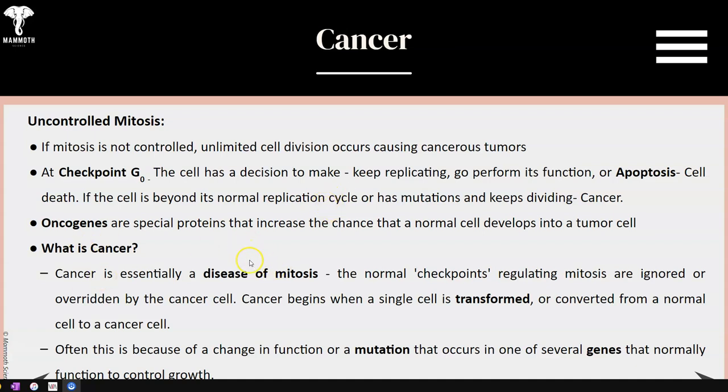Now, what are oncogenes? They're specific proteins that increase the chance that a normal cell develops into a tumor cell. Now, what is cancer specifically? It's essentially a disease in mitosis. The normal checkpoints regulating mitosis are ignored or overridden by a cancer cell. The cancer cell begins with a single cell that is transformed or converted from a normal cell to a cancer cell. Often this is because of a change in the function or a mutation that occurs in one or several genes that normally function to control cell growth.